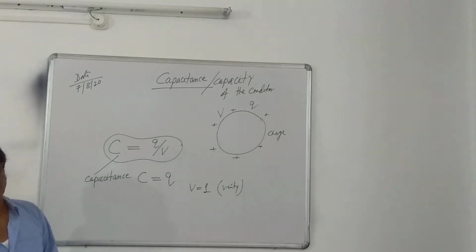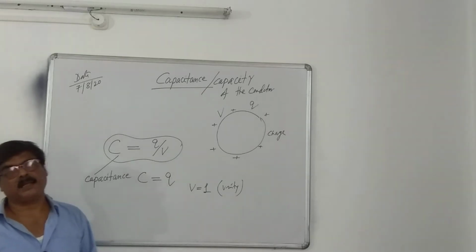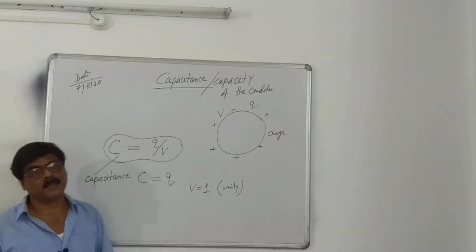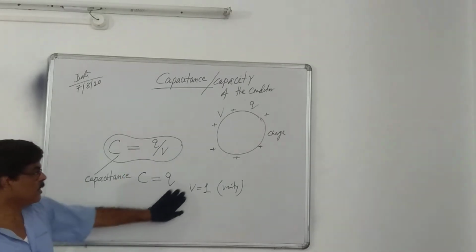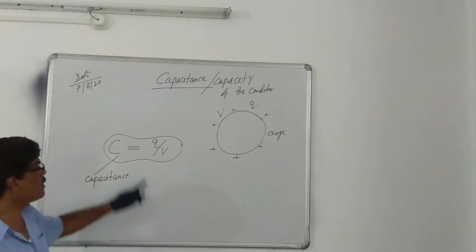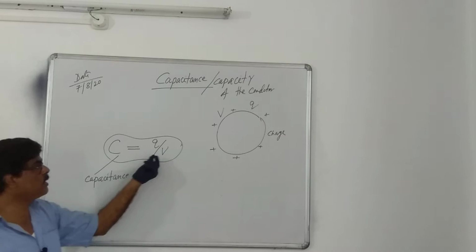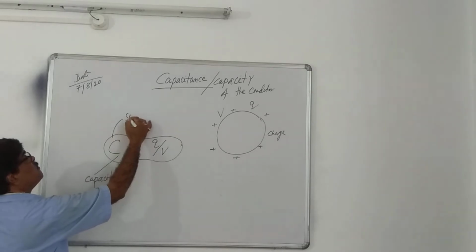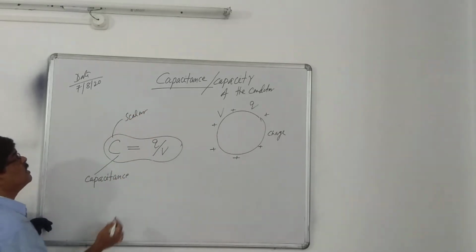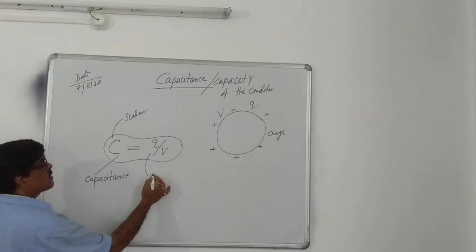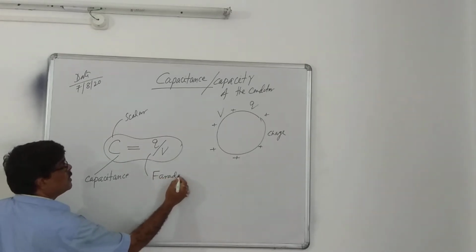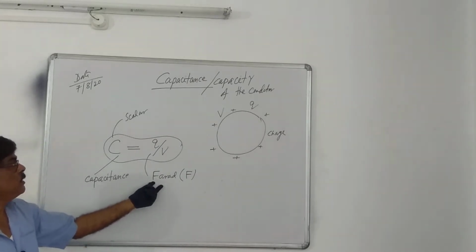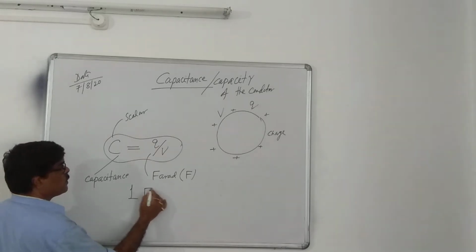So very simple. The ability to hold electric charge is the measure of capacity of the conductor. If it holds more charge, the capacity of the conductor is more. Anyway, the capacity of a conductor is defined as the amount of charge required to increase its potential by unit amount. It is a scalar quantity because charge is a scalar quantity. And its SI unit is farad.